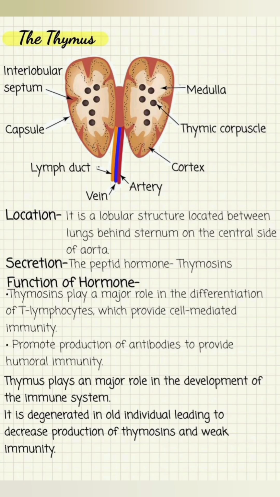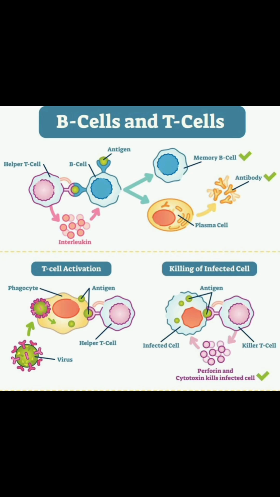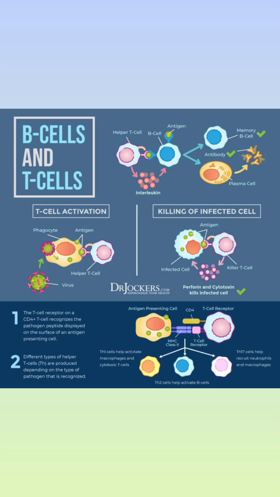In the thymus gland, there are two types of cells. One is T cell and another one is B cell. This thymus gland binds to T cell as well as B cell, and it causes T cell differentiation and maturation. For example, this gland gives training to T cell on how to identify the enemy or antigen. Thymus gland also orders B cell to differentiate and divide. When B cell divides, it will form two types of cells. One is plasma cell and another one is B cell.